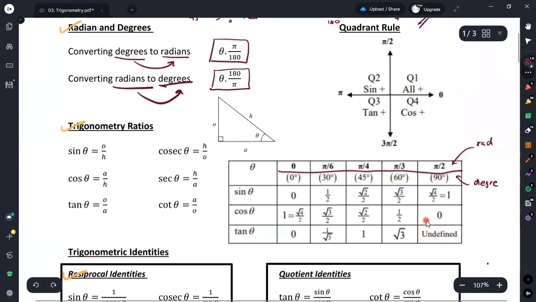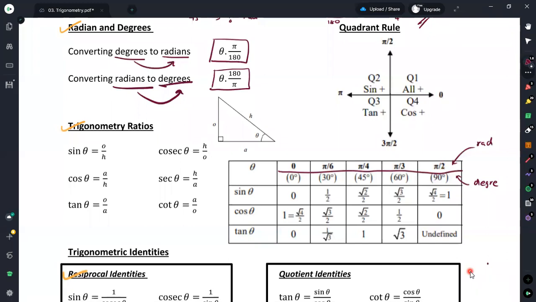When we discuss the quotient identities, I will explain why we get it as undefined. Until then, just take tangent of π over 2 as undefined, or rather than saying undefined, we write it as plus or minus infinity.